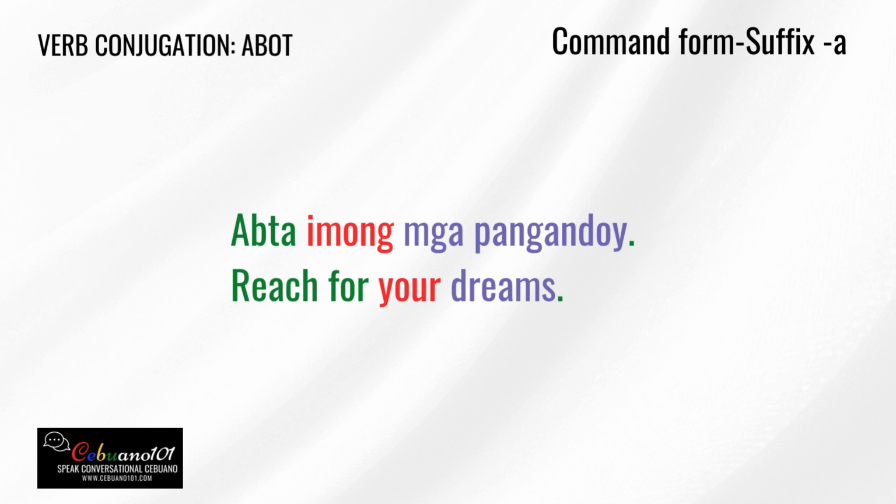It means aspirations, dreams, wishes. Reach is abta, imong is your, mga pangandoy means dreams. The mga here is the plural marker. Pangandoy is dream, aspiration, or wish. When you say mga pangandoy, it becomes plural.